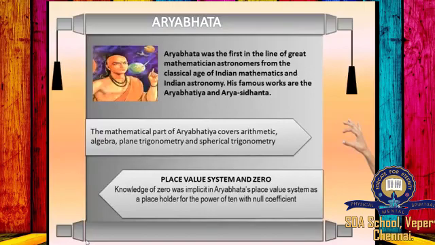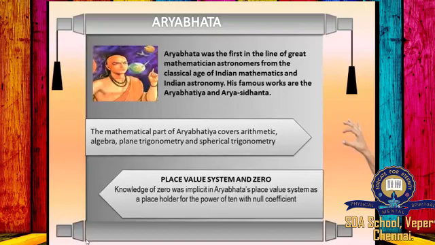Aryabhatta was the first in the line of great mathematician astronomers from the classical age of Indian mathematics and Indian astronomy. His famous works are the Aryabhatiya and Arya Siddhanta.